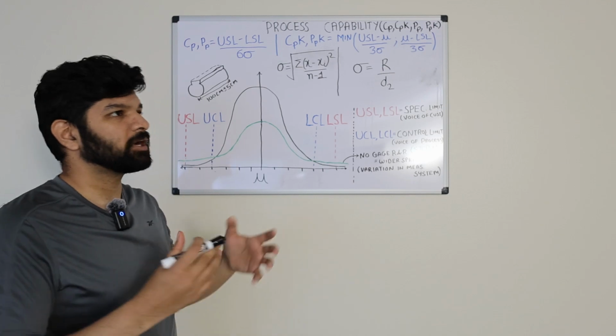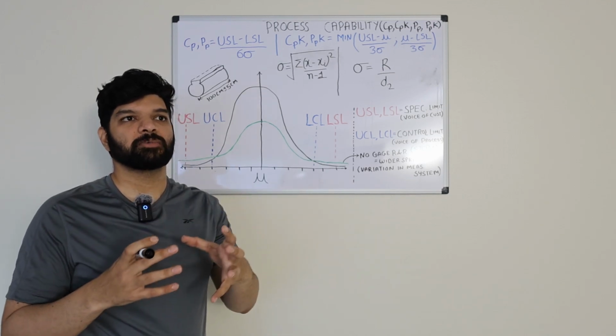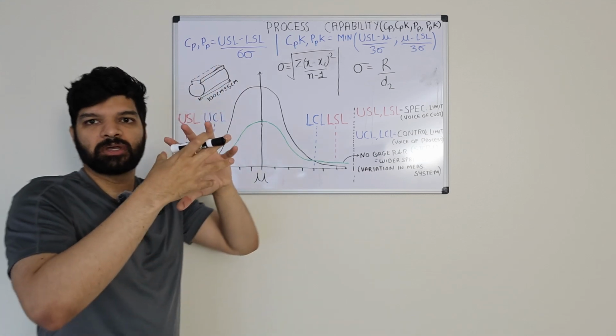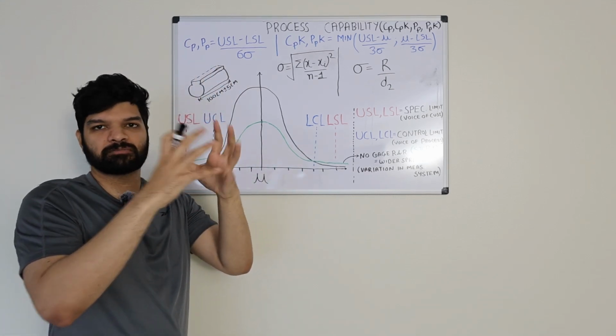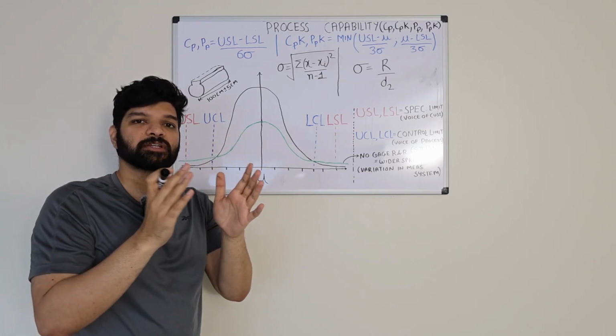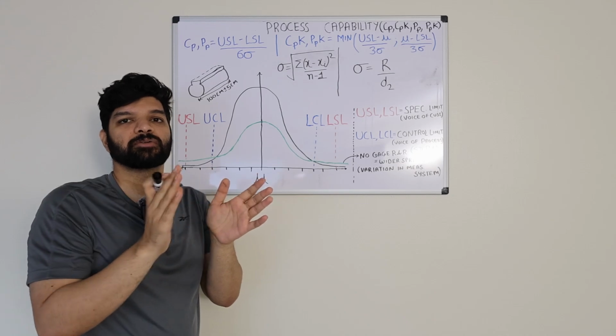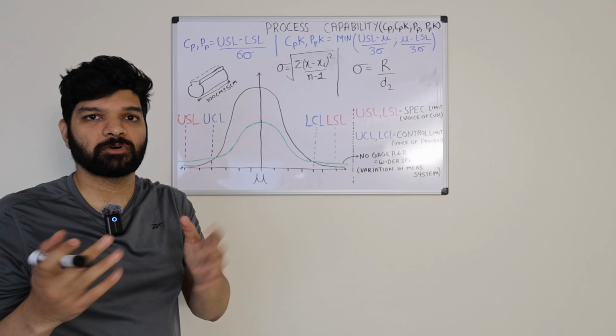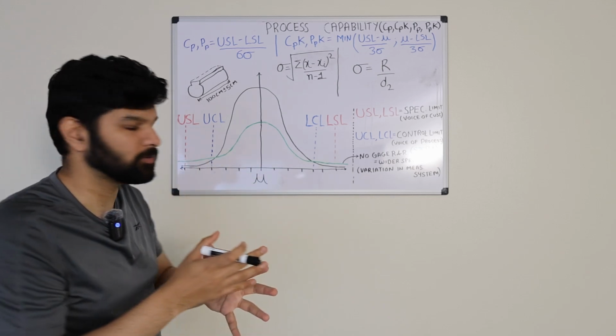So let us assume that we are manufacturing a gearbox and there's a shaft like this which has a keyway and is supposed to engage two gears or two flywheels together. So the length of the shaft, if it's too little or too much compared to what is required, is going to affect the performance of those two flywheels connected together.